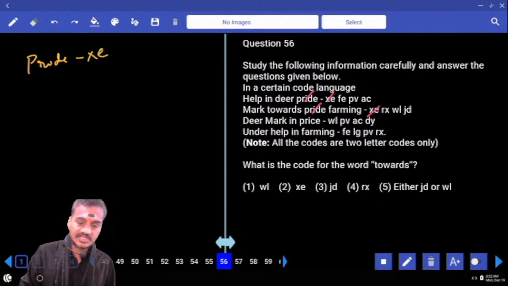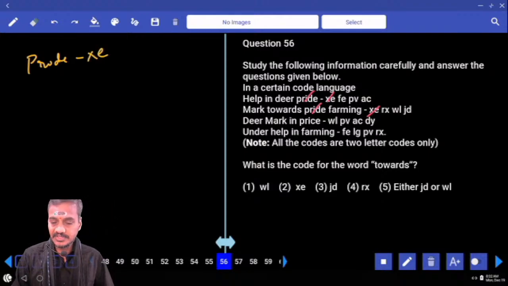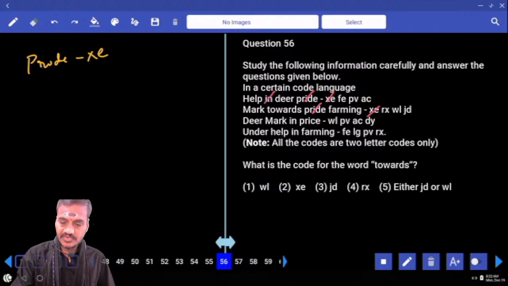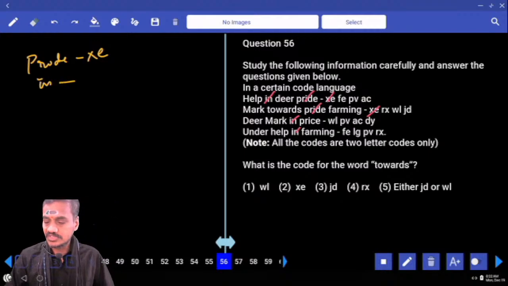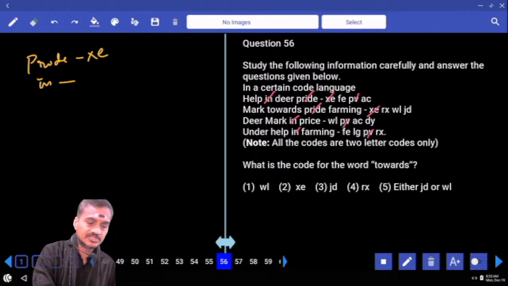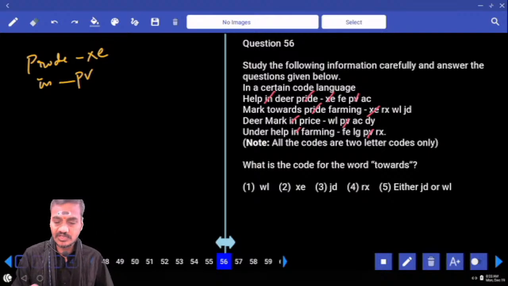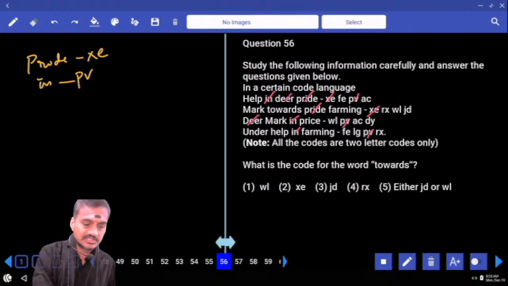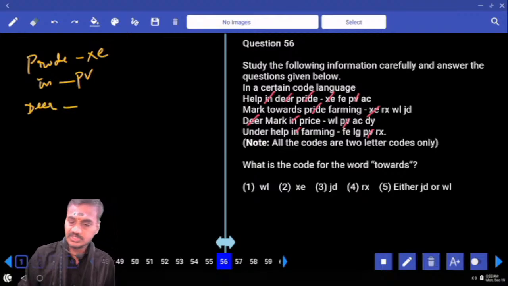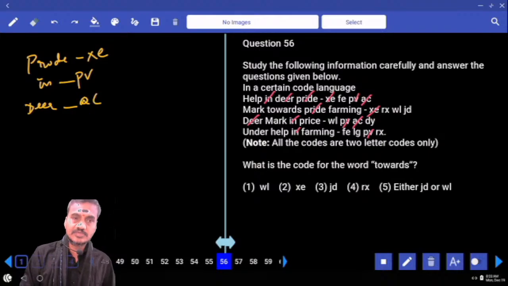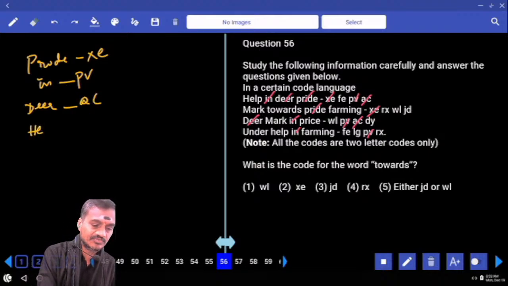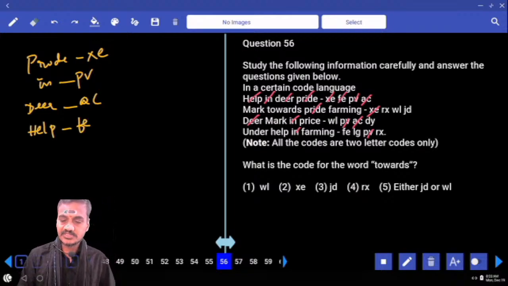And coming to the first and third, help in dear, in and dear. If you compare 1, 3 and 4, the only word that is common is in, and the code that is common is PV, hence the code for in is PV. And if the code for in is PV, if you compare 1 and 3 now, dear is the word that is common, and the code that is common between these two is AC. Hence, in the first statement only one word is left out, that is help, and the code that is left out is FE, so the code for help is FE.